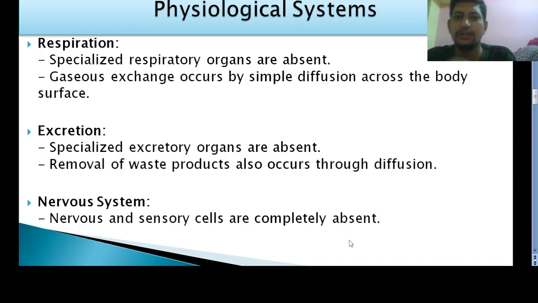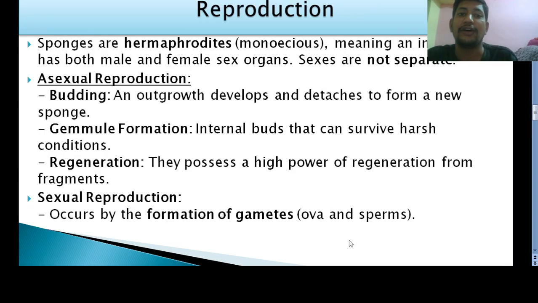Now we'll move to reproduction. See, a very important unique character of sponges is that they are hermaphrodites. Hermaphrodite is nothing but a bisexual animal. They are also called monoecious. What is the meaning of hermaphrodite or bisexual animal? It means both male and female reproductive organs are present in the same animal.